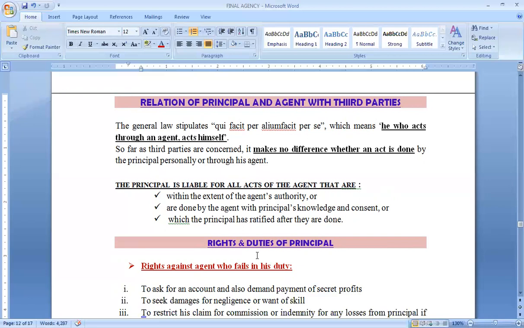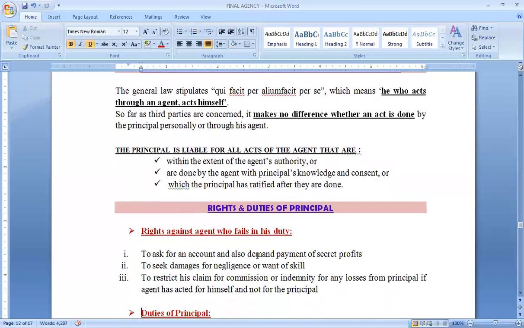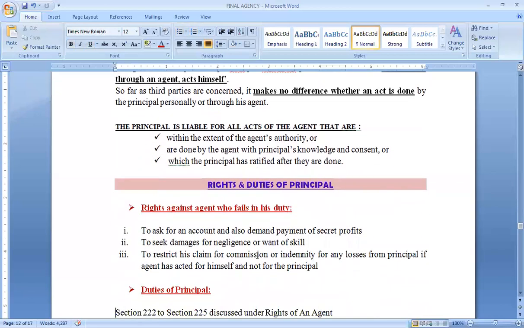Agent is doing all these tasks, but we'll presume that these tasks are done by the principal himself. So it does not make any difference whether the act were done by the principal personally or through his agent, because the agent is also doing those tasks in the name of the principal. Then when the agent is doing all those tasks using the name of the principal, the tasks or jobs are done by the agent with the third parties. He's entering into transactions, he's undertaking certain projects, he's doing certain duties, etc.